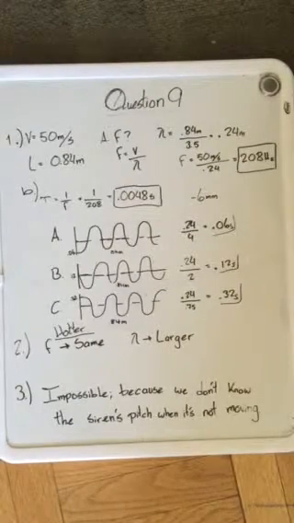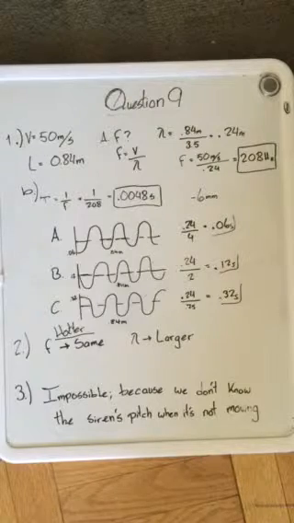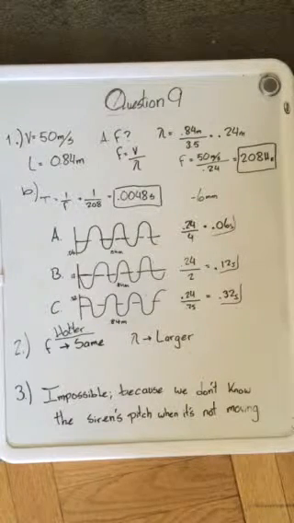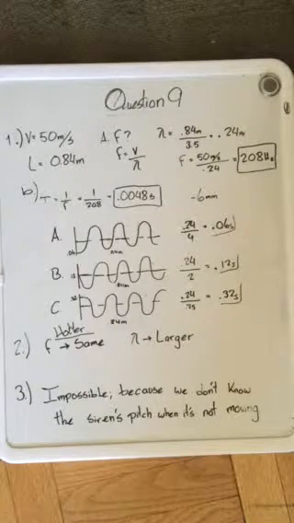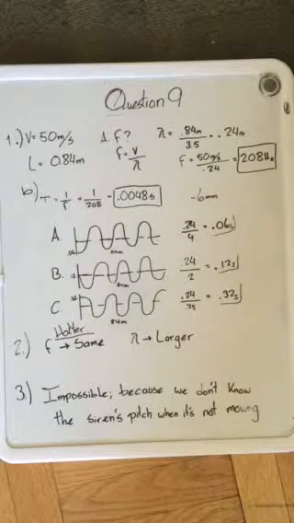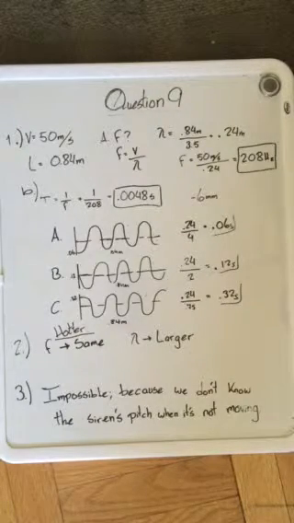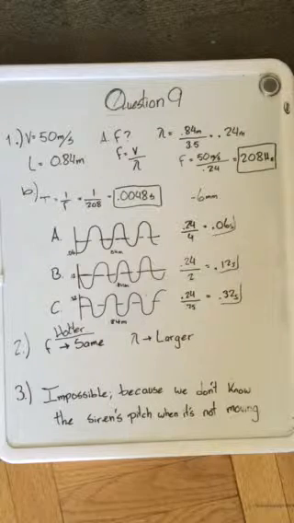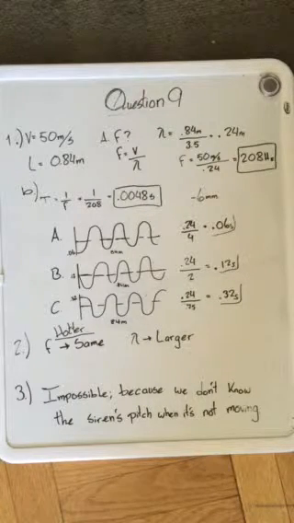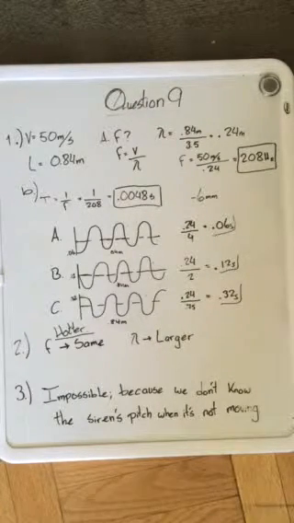Okay, so part B is asking us to sketch the graph at different locations, A, B, and C. The length of each graph will remain the same for everyone, which will be 0.84. Then the period is just the inverse of frequency. So it's 1 over 208 hertz, and that gives us 0.0048 seconds. And that will be the same time for all of the graphs.